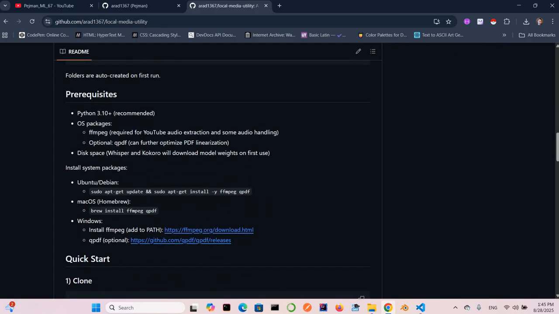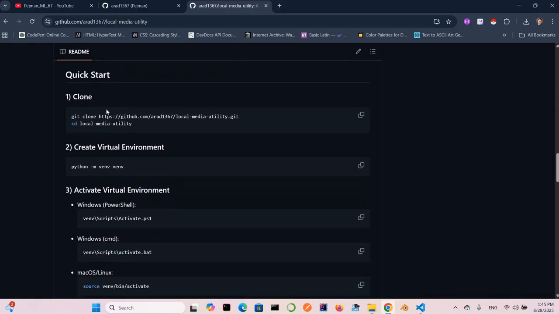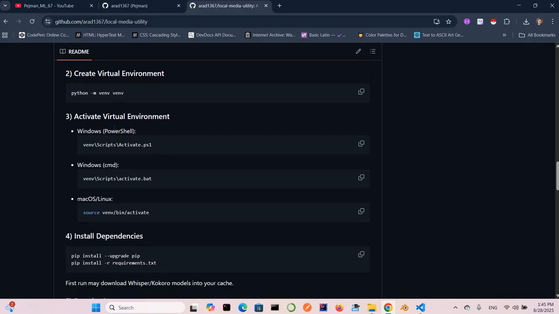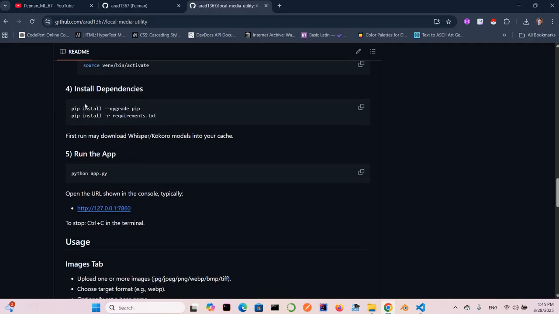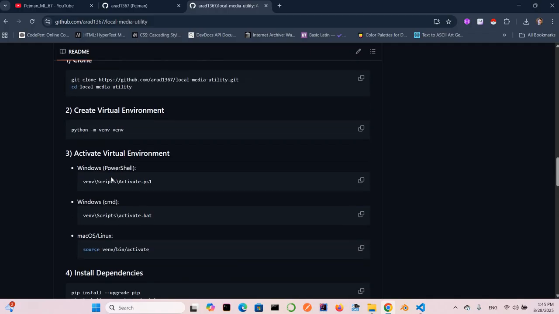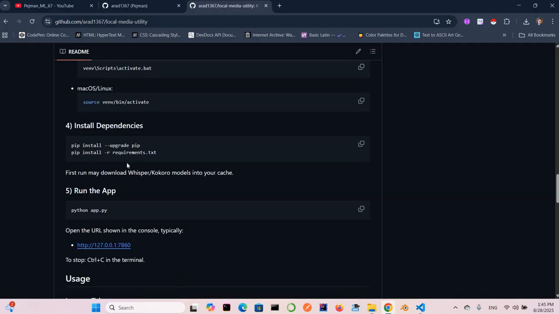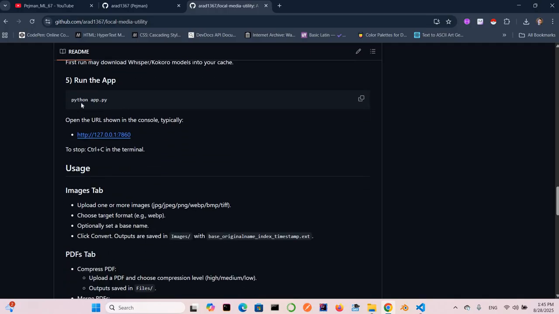We cloned the repository, we made our virtual environment and activated it, and now we install our dependencies. So the next step is to run the application. There are a few steps to use this, for non-technical people. Run the app with python app.py, and then we can open our local URL and work with this application.